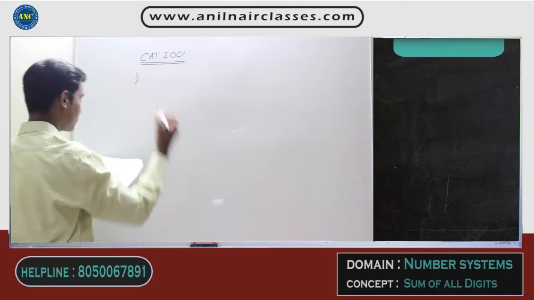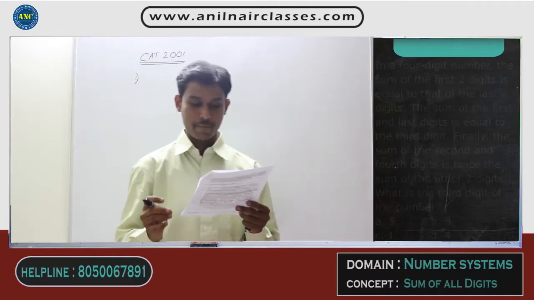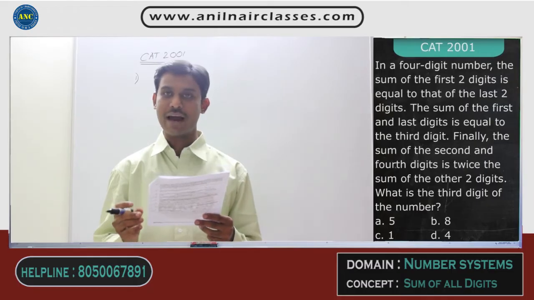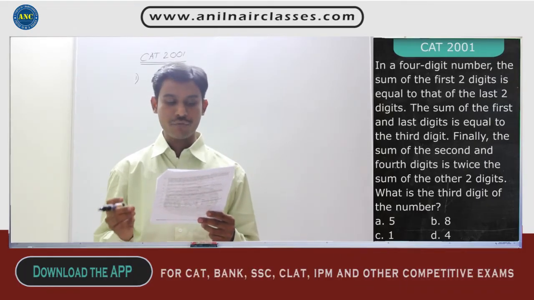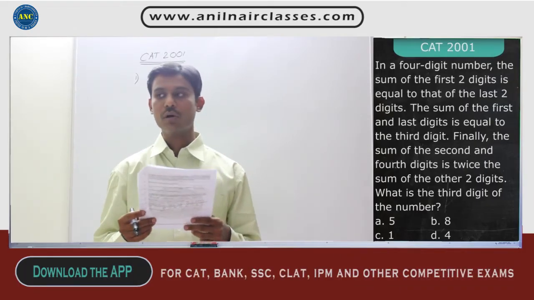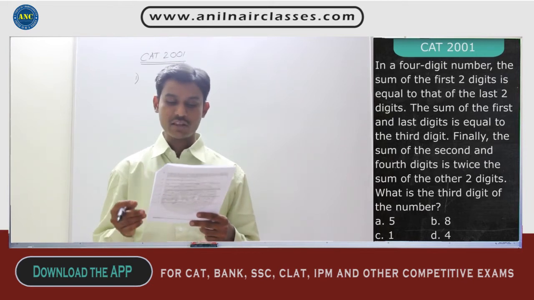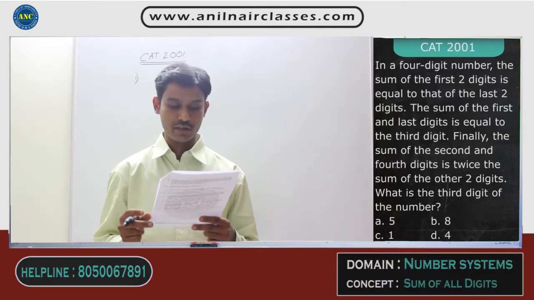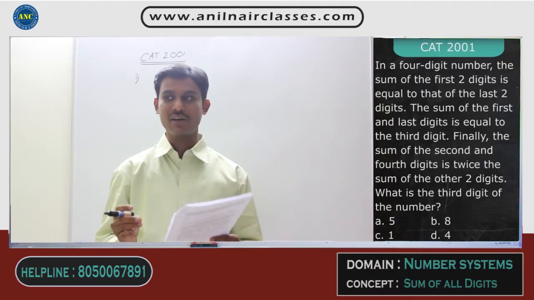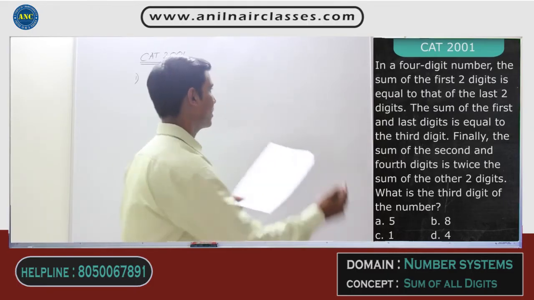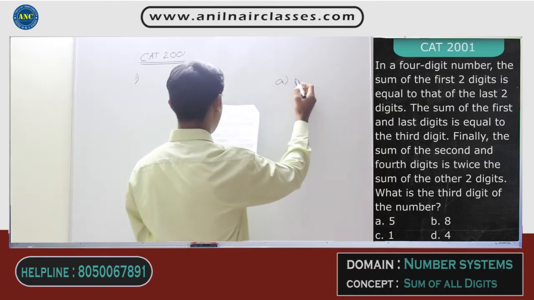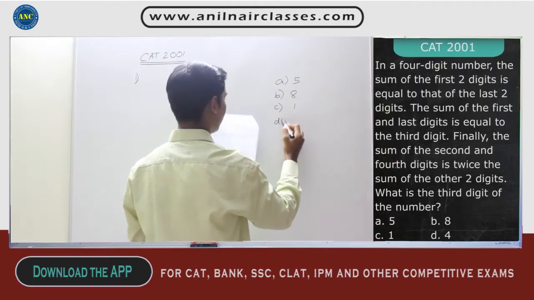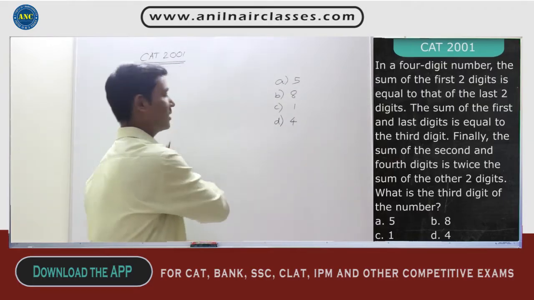First question. In a 4-digit number, the sum of the first 2 digits is equal to that of the last 2 digits. The sum of first and last digits is equal to the third digit. Finally, the sum of the second and fourth digits is twice the sum of the other 2 digits. What is the third digit of the number? Right? Now they are giving you the options as 5, 8, the third option is 1, the fourth option is 4.